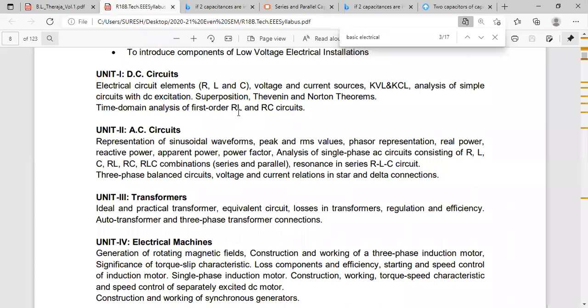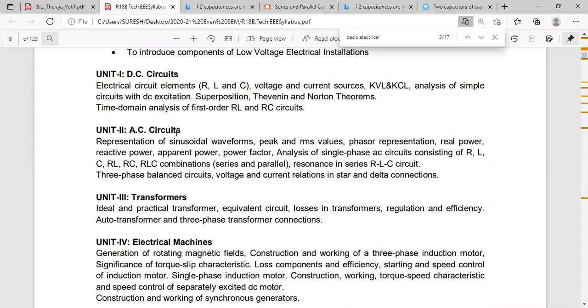That's all about the first unit. In first unit, these are the probable questions. Now we'll come to the second unit. Unit 2 is AC circuits.